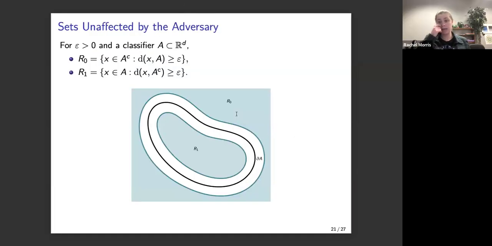And so in addition to thinking about the boundary of our adversarial classifier directly, it's also helpful to think about the boundary of our sets R0 and R1. So these are sets that are just a specified distance away from the boundary of the classifier. We can push forward results that we get about R0 and R1 to A, and R0 and R1 have some nicer properties that make them better to study.